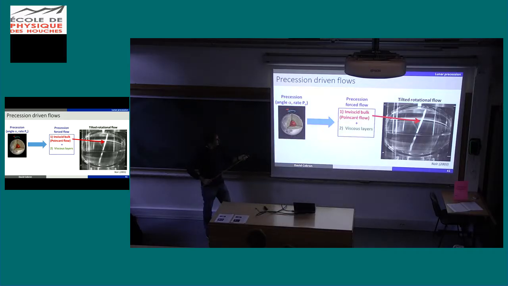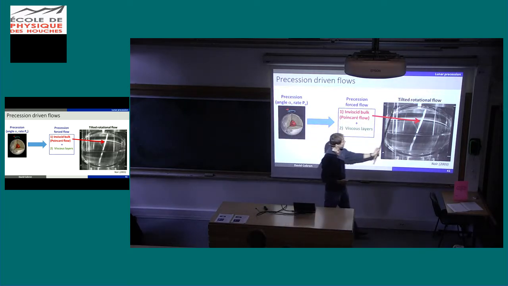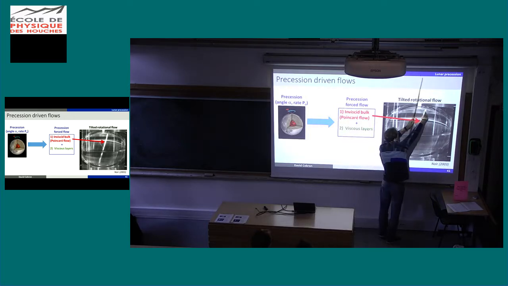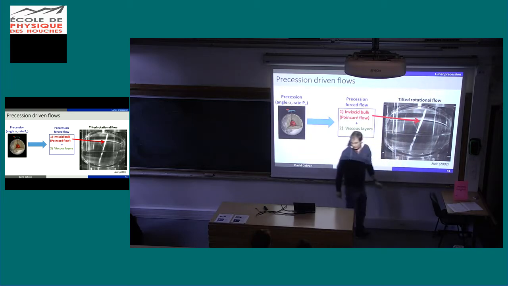So let me remind you how it works. We have precession. Basically, we have seen that yesterday. Precession tilts the rotation axis. And because of this, in the bulk we have a tilted flow. And here, of course, in the boundary layer, we have viscous layers, because here the rotation rate has to match the one of the mantle. So we have a rotation rate like that here, and they match here in the viscous layer.